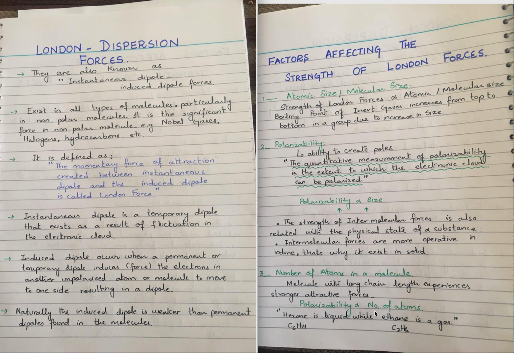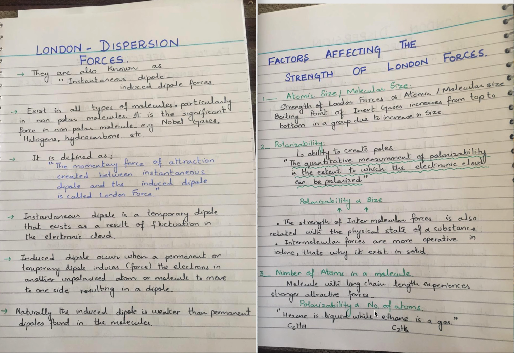The last major factor which is responsible for the strength of London forces is the number of atoms in a molecule. This major factor applies to hydrocarbons. Hydrocarbons are compounds which contain carbon and hydrogen only. For example, methane, ethane, propane, butane, and so on. A molecule having a long chain has stronger attractive forces, stronger London forces. Why? Because polarizability also depends upon the number of atoms.